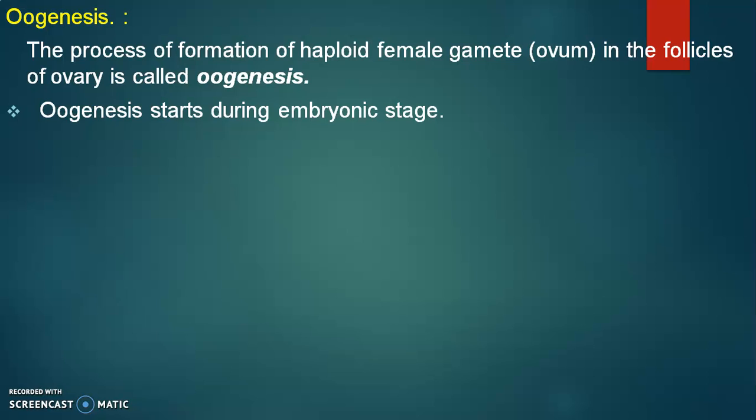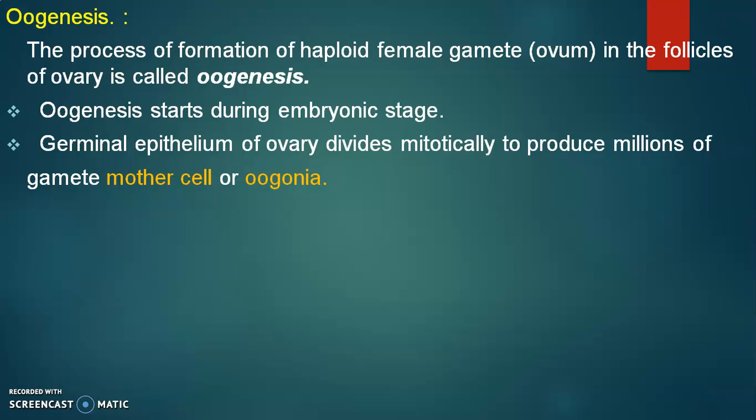Oogenesis starts during embryonic stage. This is a very important point we have to note. Oogenesis starts during embryonic stage, but spermatogenesis starts when the child reaches the age of puberty or maturation. But oogenesis starts before birth, in embryonic stage.